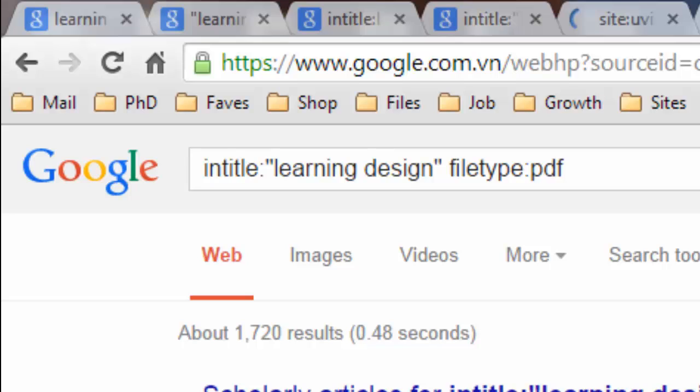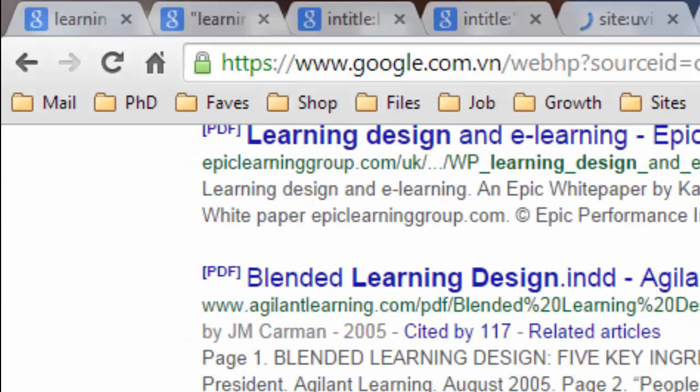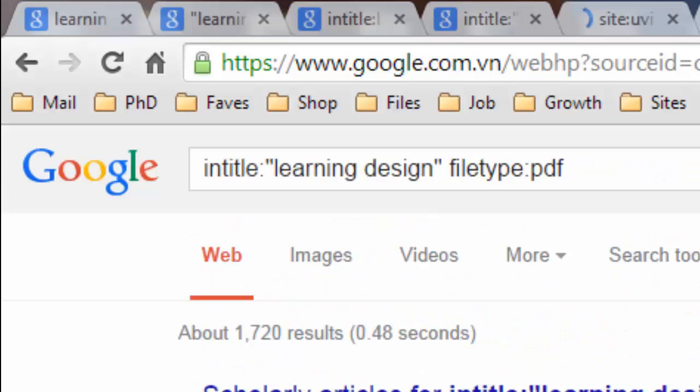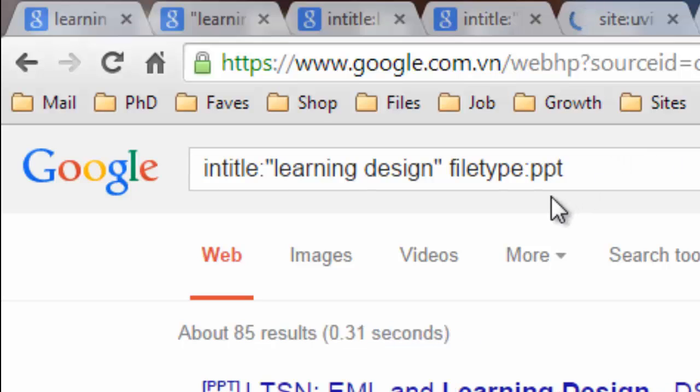Here, I search for PDF files with the phrase learning design in their titles. Notice that I included the operator filetype: with the file extension PDF, again without any spaces. Rather than returning web pages, Google now returns printable documents which may be reports, digital books, research papers, and so on. I only retrieved about 1,700 results rather than several million.